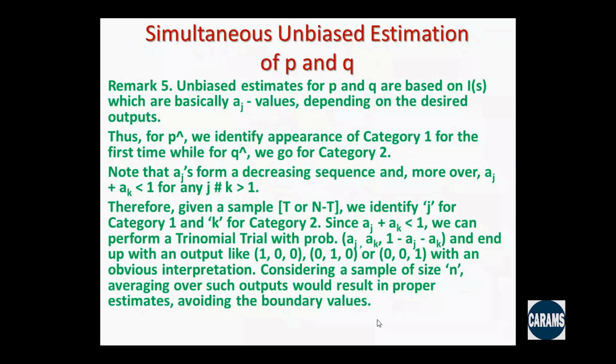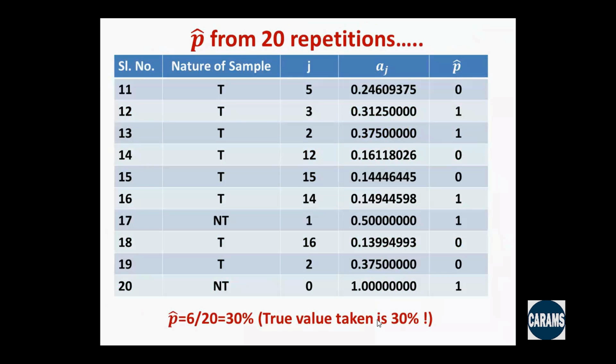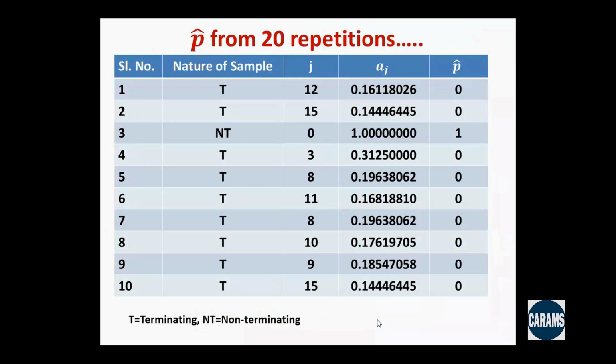Now, if we continue this exercise for a sample of size n, 20 or 30 or 40, averaging over such outputs would result in proper estimates avoiding the boundary value. If I look at a single observation, it is 1 or 0 for every category. Therefore, these are the boundary values. These are not impressive. But if we take a sample of 20 or 30 observations together and take their average, then the resulting values will be proper estimates, as it happened in the earlier exercise that we took up here. Just for estimation of P, there were 20 observations.